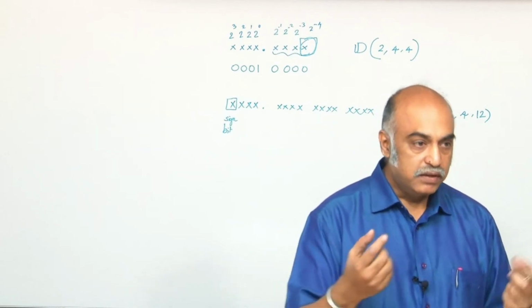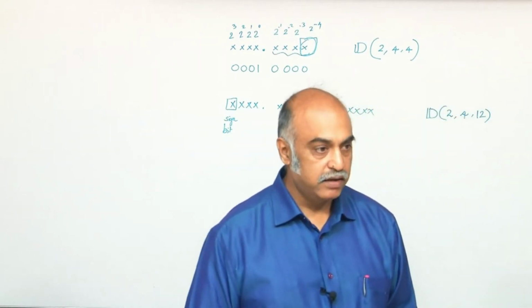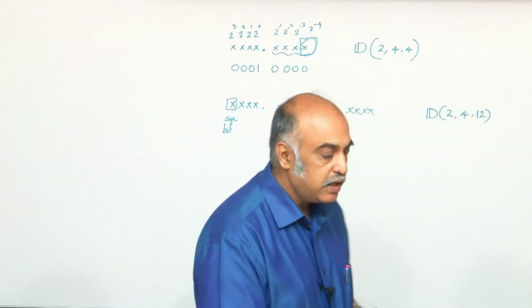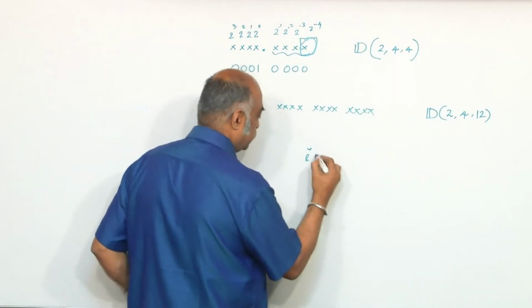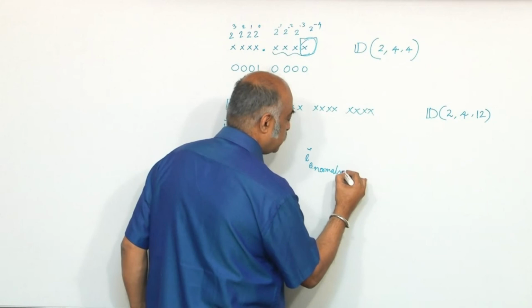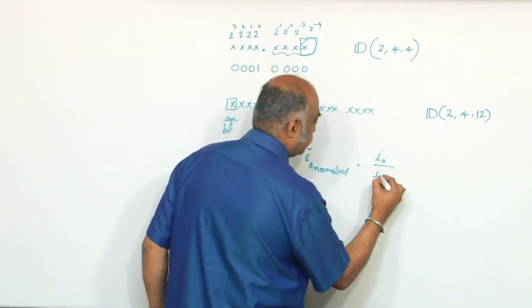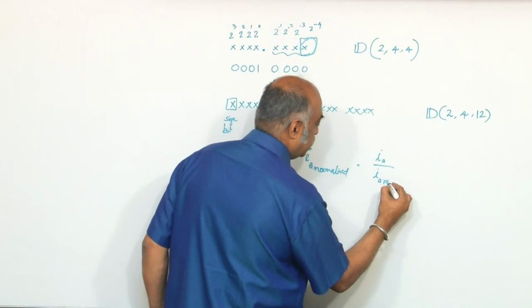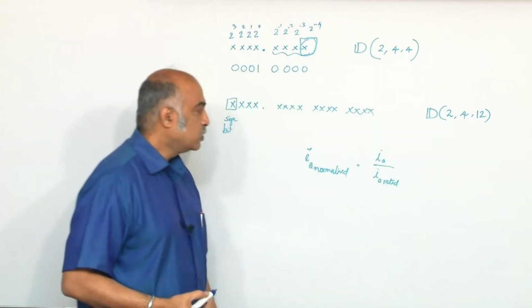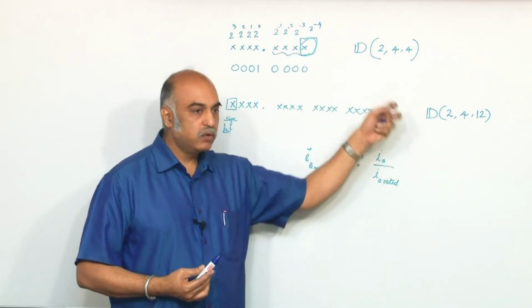I have an equation, the variables are there. So I have IA, let us say IA divided by IA rated is equal to IA normalized. IA normalized equals IA by IA rated. So this will have a value in most cases less than 1, unless I am having current overshoots.